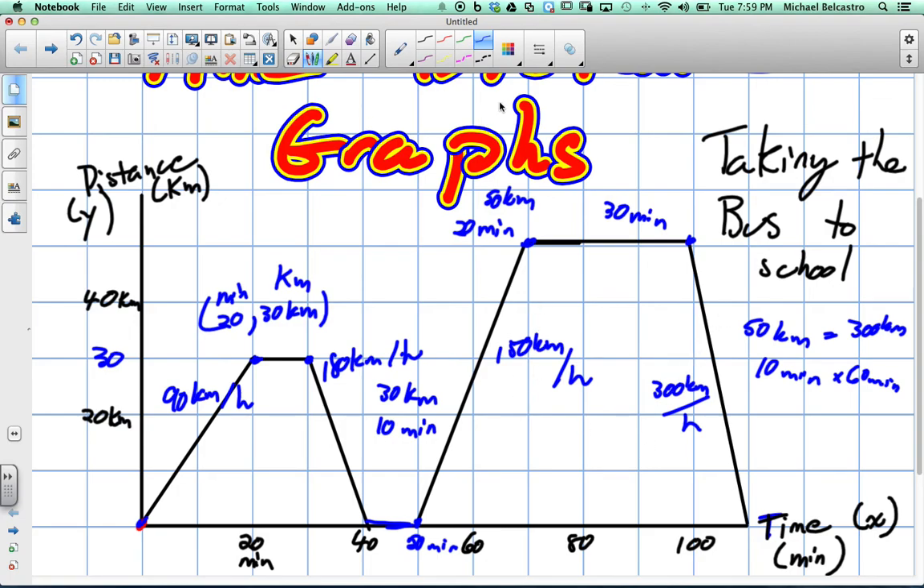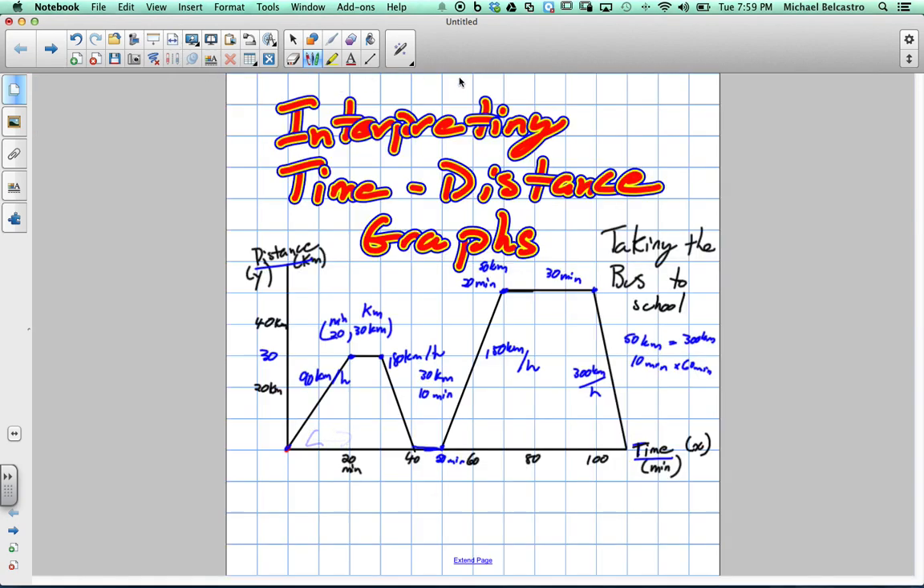But that's essentially the type of information you can take from a time-distance graph. It helps tell a story, and we can figure out distances. So distances are our changes in y, and our times are the changes in our x values. Okay? Our independent variable is time, and time is always our independent, and our dependent is our distance in this case.